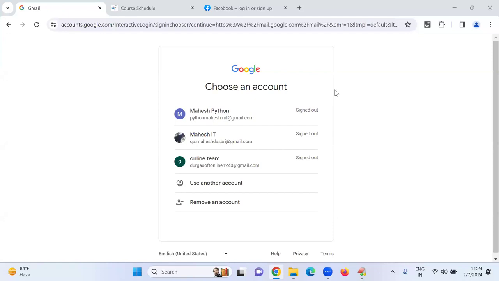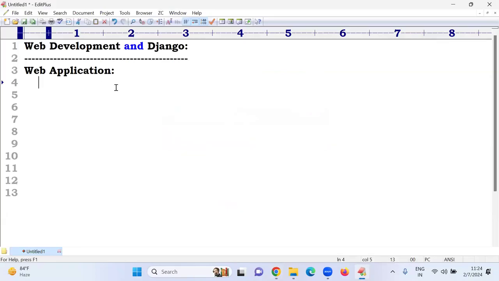Last 10 minutes, 50 minutes, I will give time. At that time, you can message, okay na? Please concentrate on the class. Don't do messages. Sir, now, web application means those things you know already.